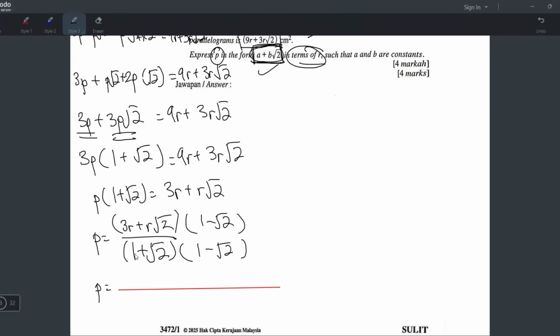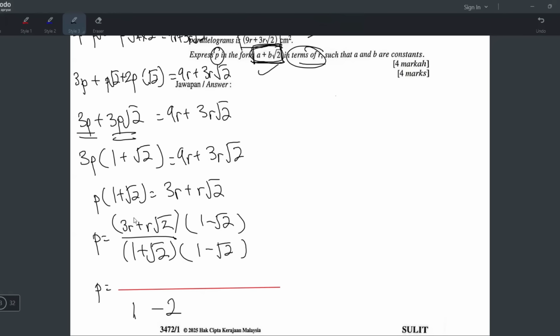Okay, saya nak buat bawah darab bawah dulu. 1 times 1 is 1. 1 times negative square root 2 is negative square root 2, tapi you will plus with square root 2 here, so dia jadi kosong. So yang middle boleh skip sebab sudah cancel. Left with the last one plus square root 2 times negative square root 2, which is minus 2. Yeah, positive times negative, negative. Square root 2 times square root 2 is just 2.